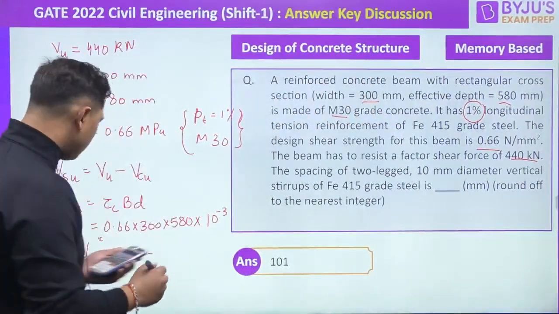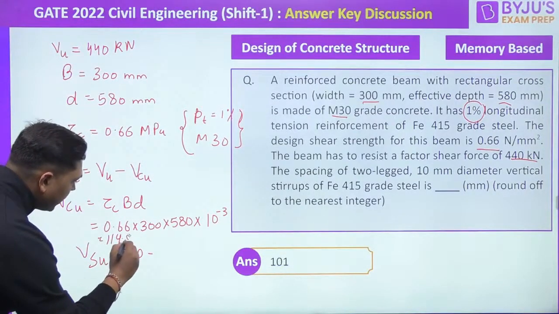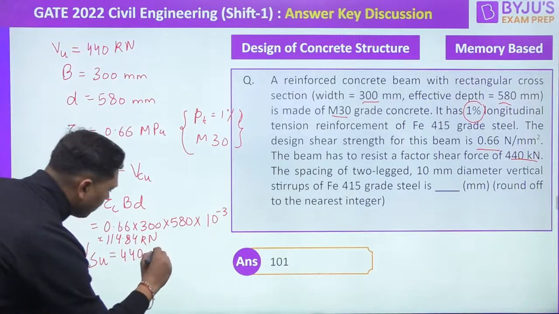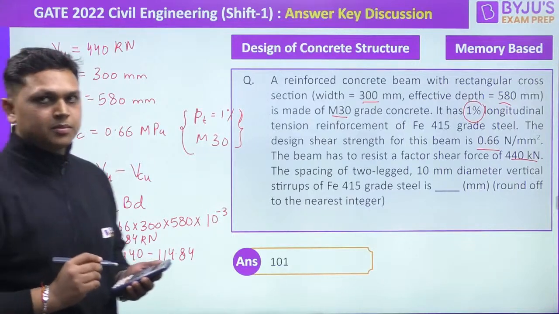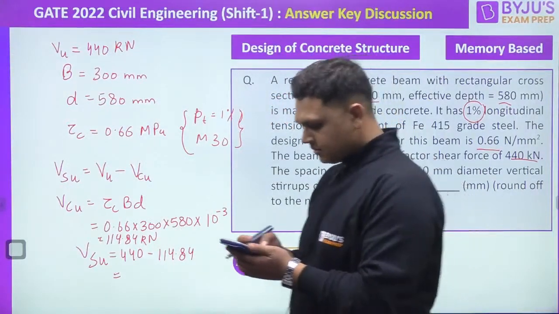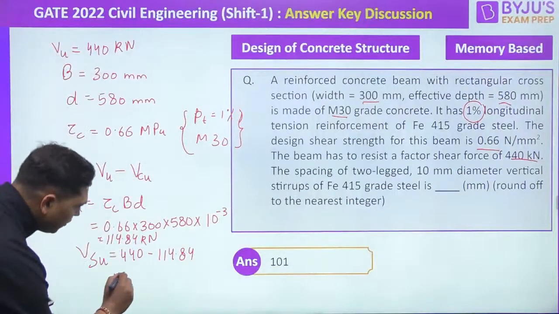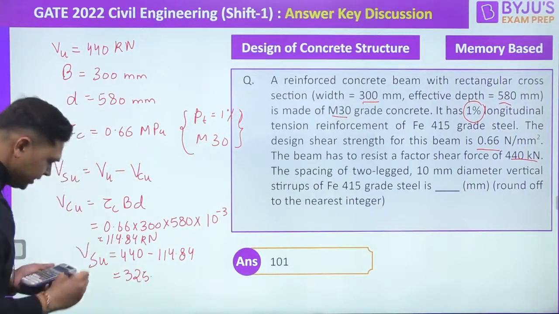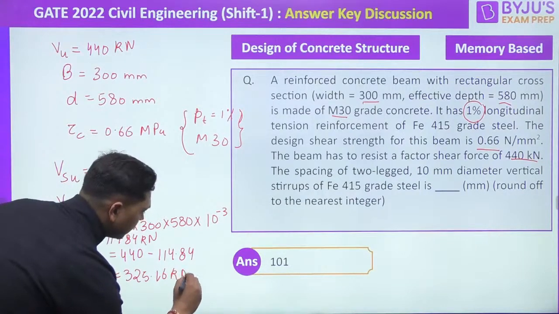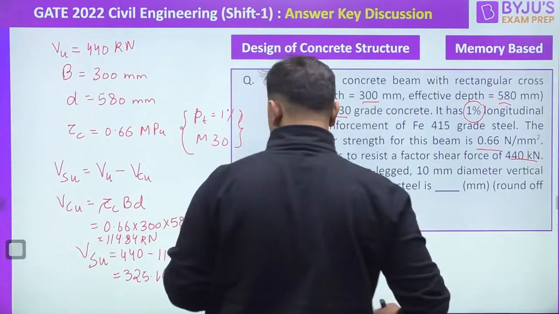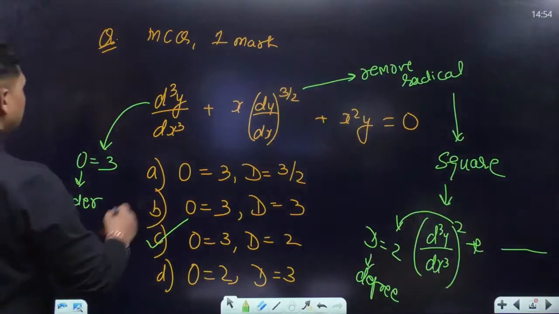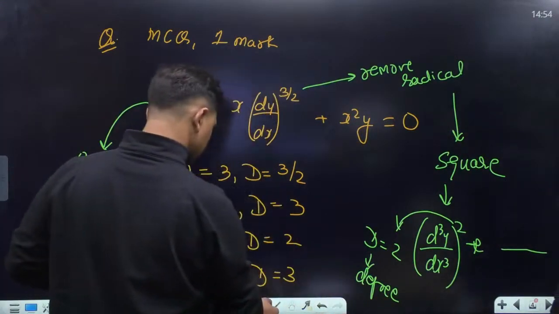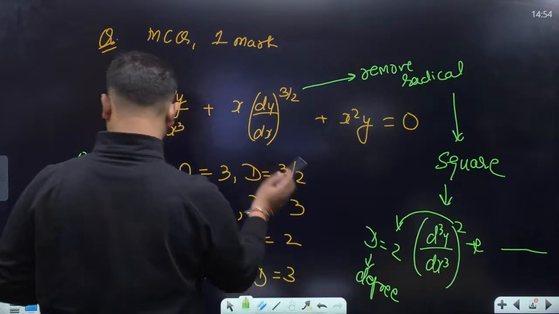So you are getting this value as 114.84 kilonewton. So 440 minus 114.84. So you have to design the shear reinforcement for what value of the shear force? 325.16 kilonewton. So this is the value of the shear force that you have to design the shear reinforcement for. Now, clear?